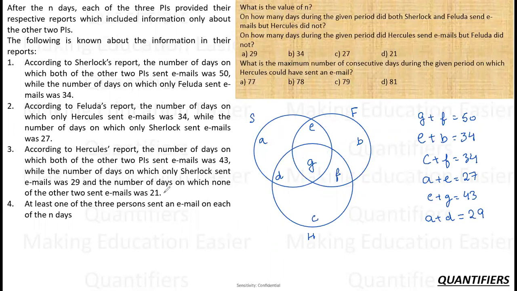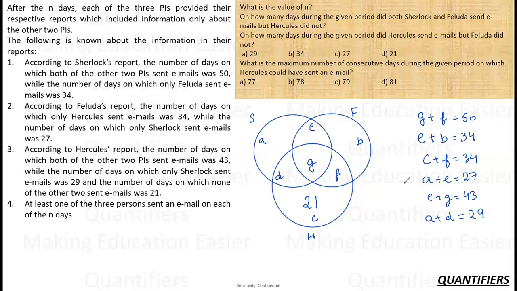The number of days on which none of the other two sent email was 21. Now what is he telling about the other two? The days when neither of them sent email were 21 days. Now if neither of them sent, and it is given that at least one of the 3 persons sent an email on each of the N days, which means there was no day blank, which means on those 21 days only H has sent the mail, meaning he's talking about this region, right? So this was the indirect information that he gave about himself in the form of the other two.